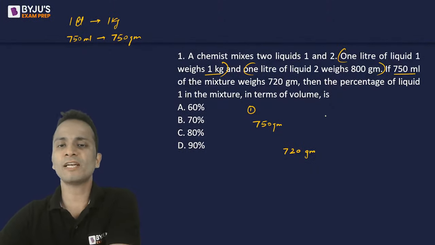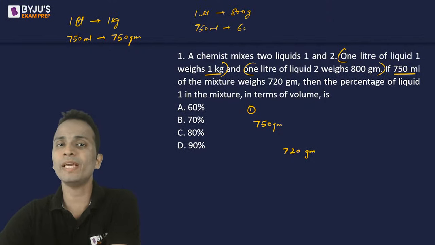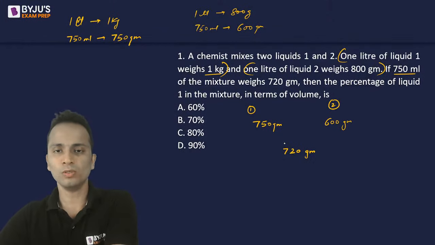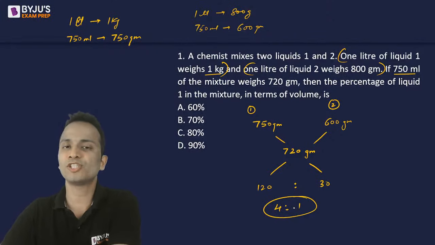Similarly, if I take 750 ml of liquid 2, what will be its weight? 1 liter of liquid 2 weighs 800 grams, so 750 ml of liquid 2 will weigh 600 grams. Applying alligation on this, I'll get 120 and 30 here. So the ratio in which they are mixed is 4 is to 1.